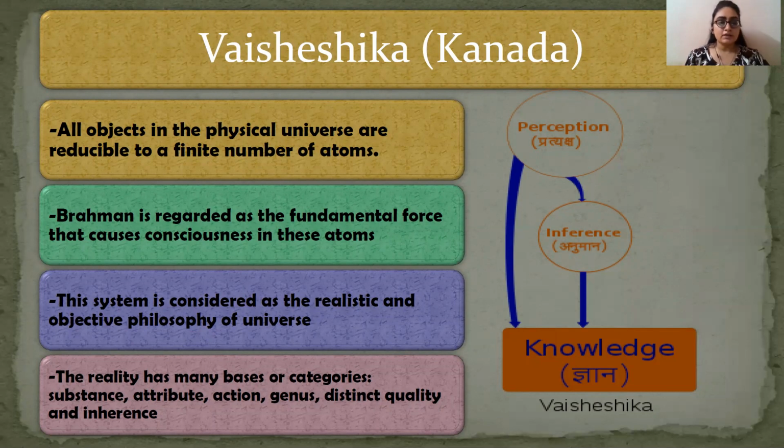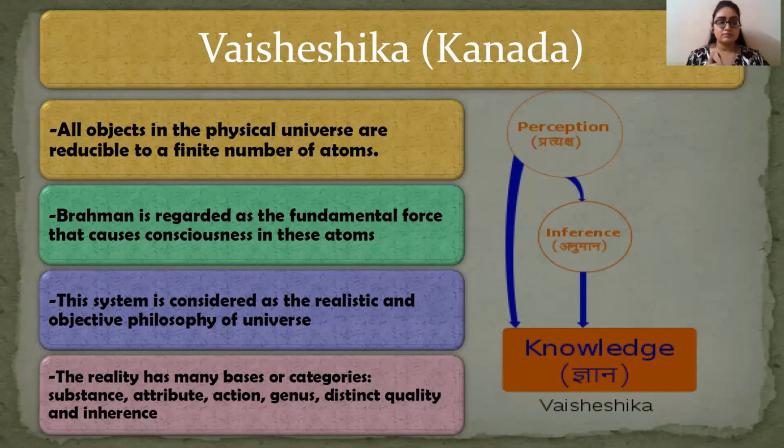Now, Brahman is regarded as the fundamental force that causes consciousness in these atoms. The thing given more importance in Vaisheshika philosophy is Brahman, the universe. So Brahman or the universe is regarded as the fundamental force which causes consciousness in these atoms. These atoms do not have consciousness of themselves. How these atoms gain consciousness is due to Brahman or the universe.